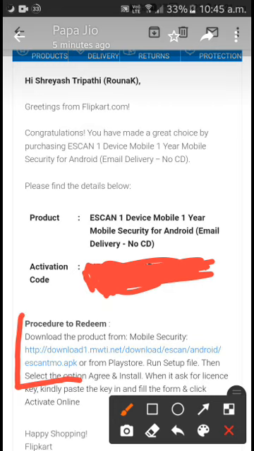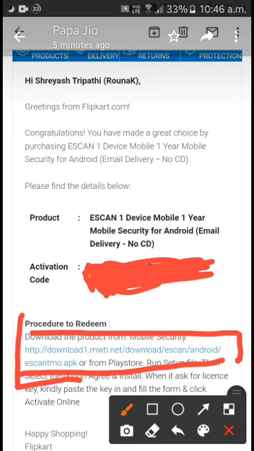You can download it from the Play Store, run the setup file, then select an option, agree and install. When it asks for a license, paste it. Here is the activation code, and you have to paste it there, and the mobile security will run on your mobile for 1 year. This is the activation code which I am hiding from you. You have to paste it after downloading. You can go through the Play Store, or I will put a link below in the description so that you can download from there also.